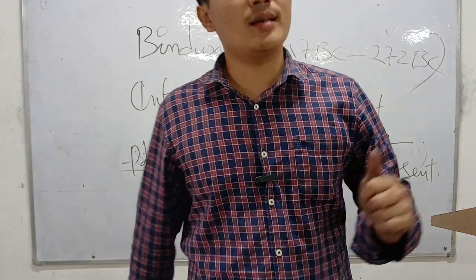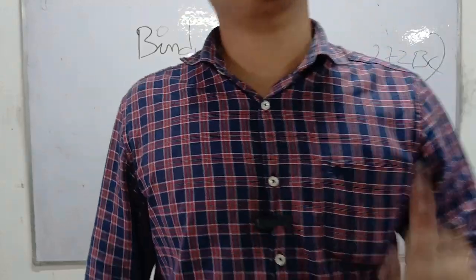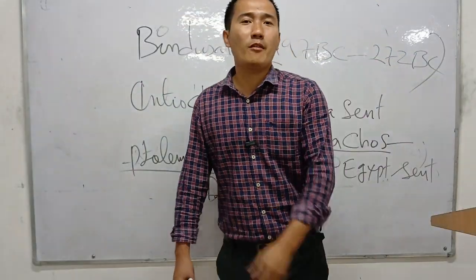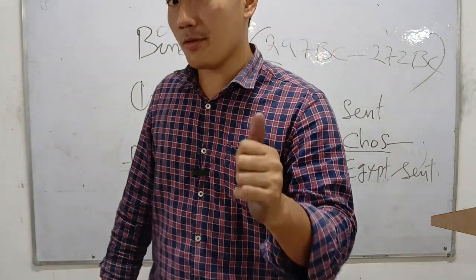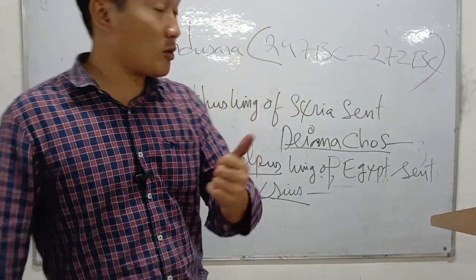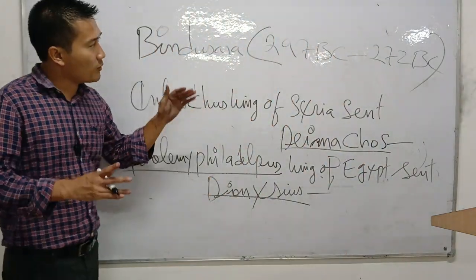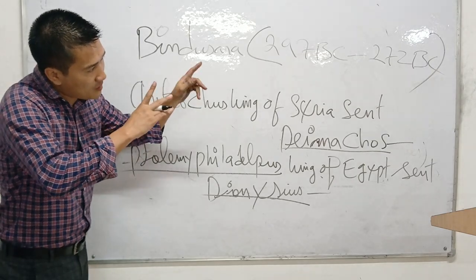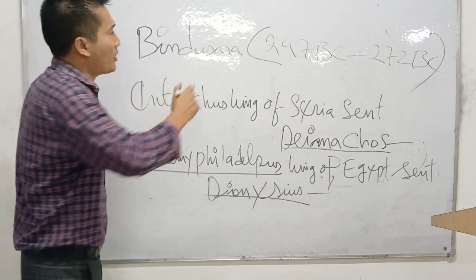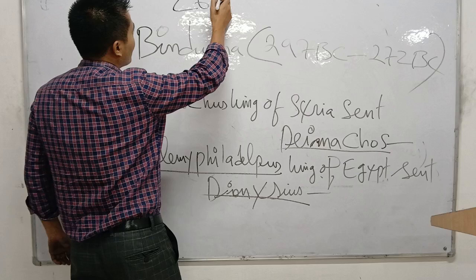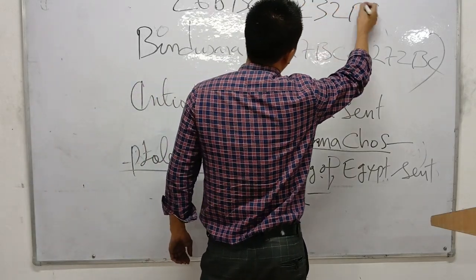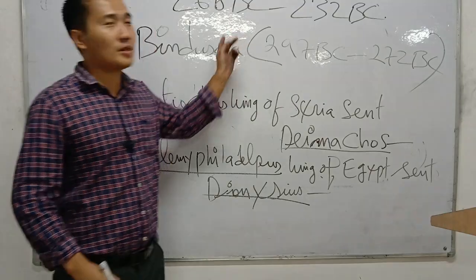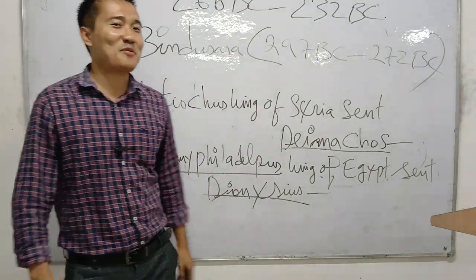Bindusara is known as the king who captured the land between the two seas, that is the Arabian Sea and the Bay of Bengal. He was known as Amitrochates, which means slayer of foes, who killed his enemies in a very cruel manner. Bindusara ruled from 297 BC till 272 BC, and from 268 BC till 232 BC comes the reign of Ashoka, the greatest king of India.